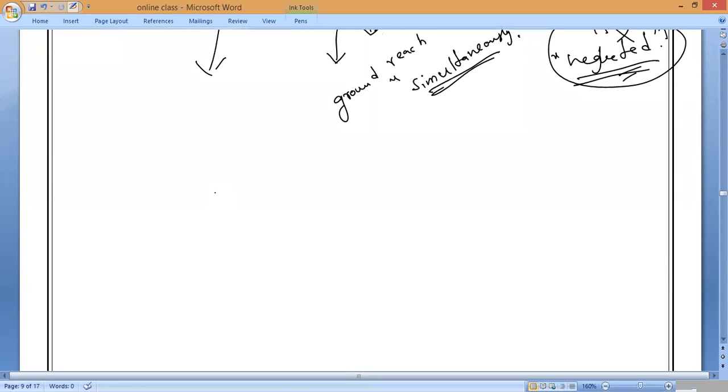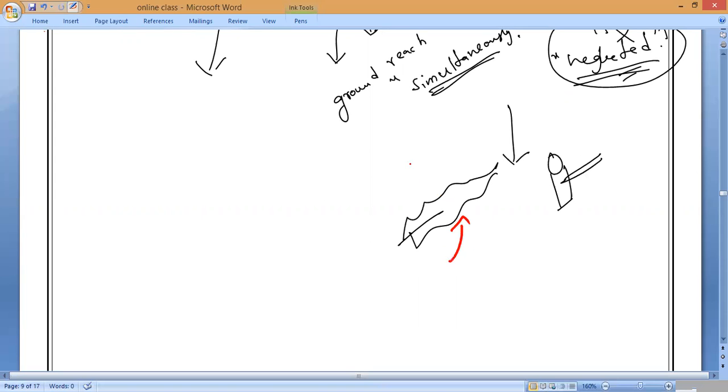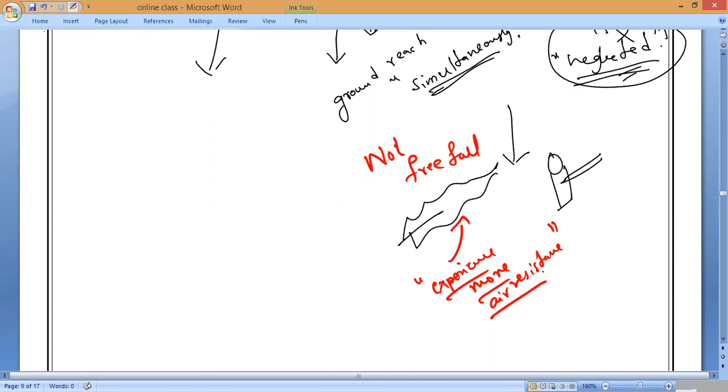Be very careful. But in the case of a feather and a hammer, if dropped in the air, why can't we say they are in free fall? Anybody can tell me why they are not in free fall in this case? Because the feather experiences more air resistance. So it is not said to be in free fall.